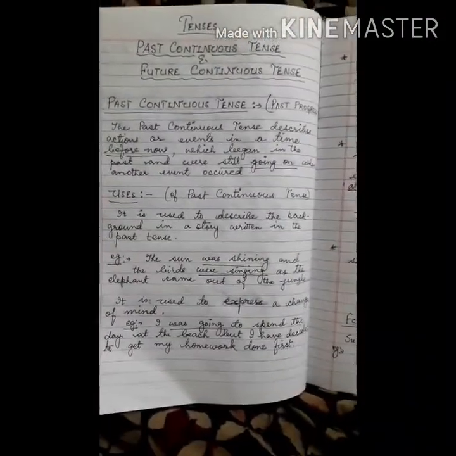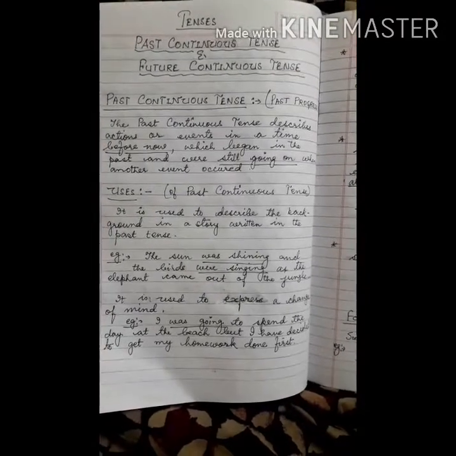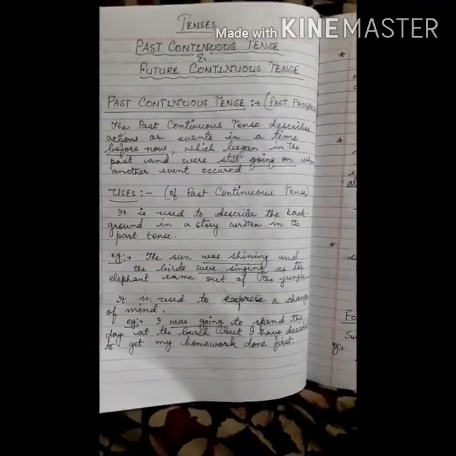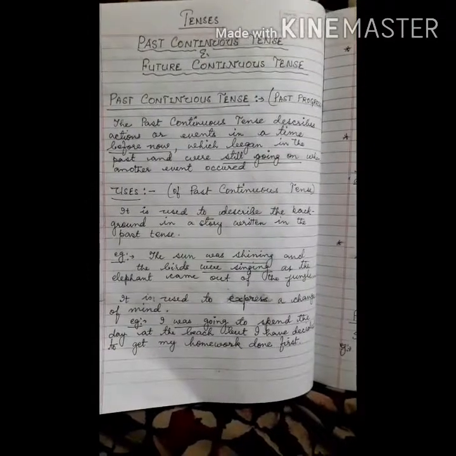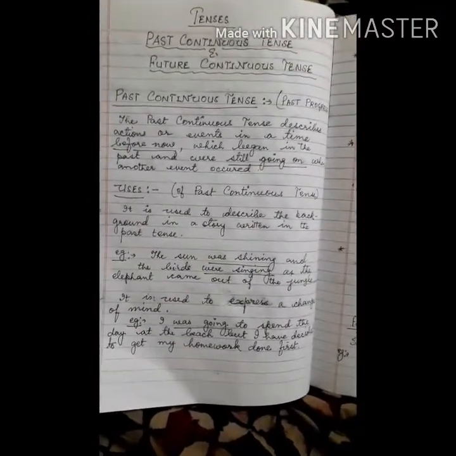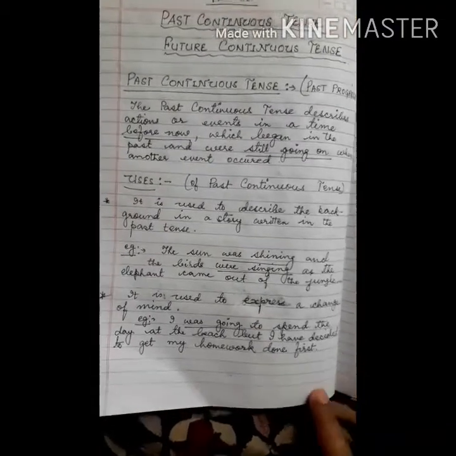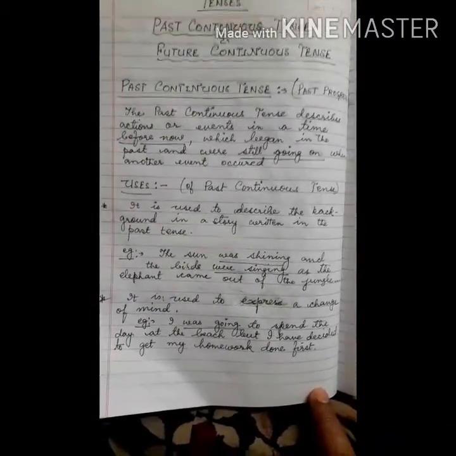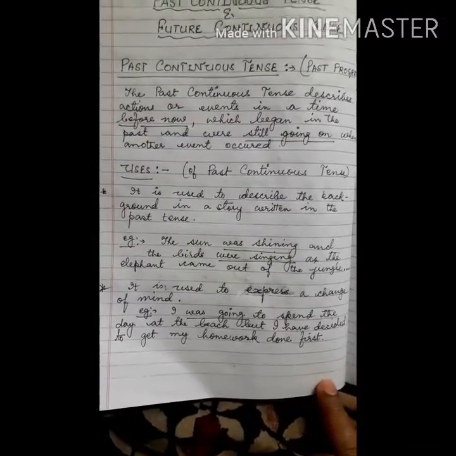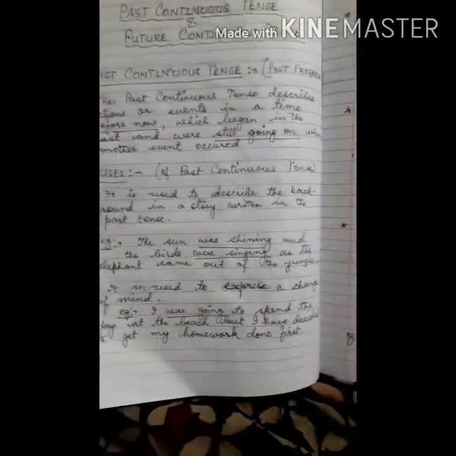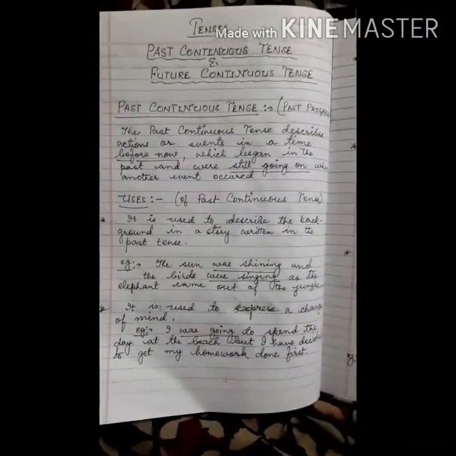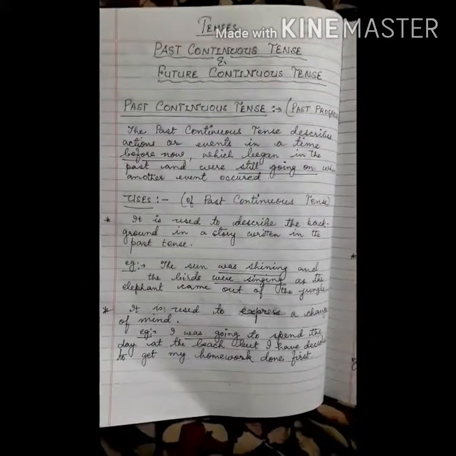Past continuous tense is also used to express a change of mind. So when we are changing our mind to do something else, we are using past continuous tense. Like, I was going to spend the day at the beach, but I have decided to get my homework done first. So this is an example when our mind changes.